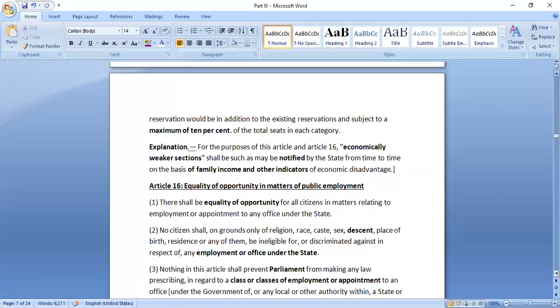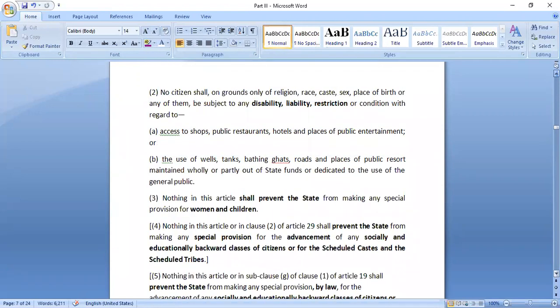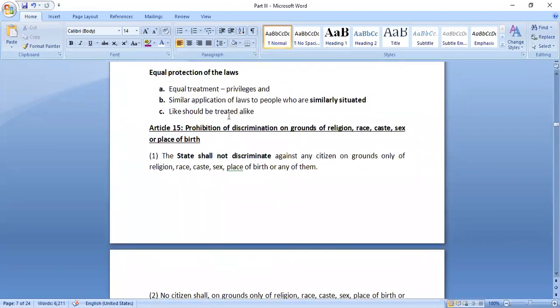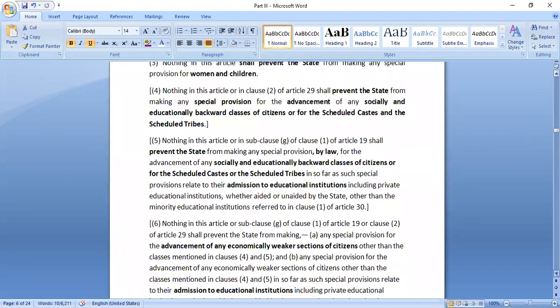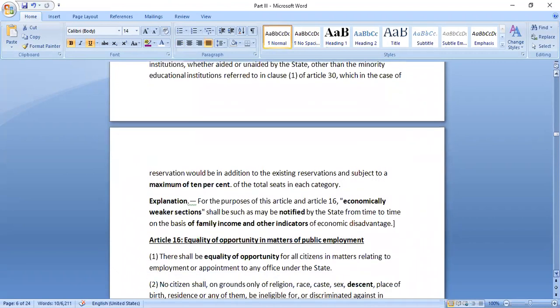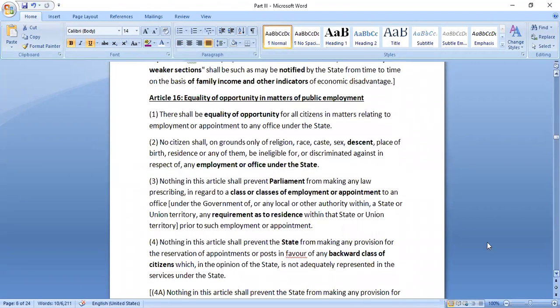So under Article 15, what you should remember is the grounds based on which there should not be any discrimination. And this is in general, not specific to education or employment or any matter. There should be prohibition of discrimination on these 5 grounds. So you should remember the grounds under Article 15. Also, this does not prohibit the government from making special provisions or special laws or schemes for the betterment of women, children, weaker sections, etc.